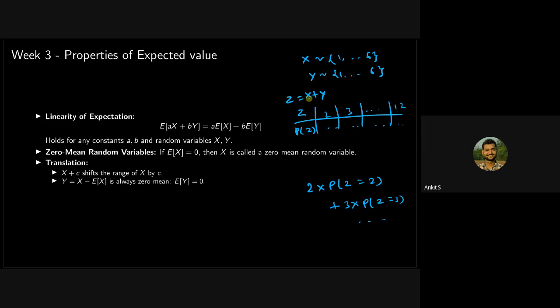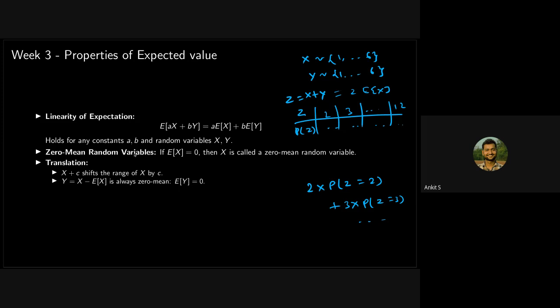So for calculating the expected value of x, what do you need to know? Just the distribution of x, just the distribution of y. Since both of them are identical, both their expected values will also be the same. So it will just be 2 times expected value of x. This becomes very easy with the help of a property.